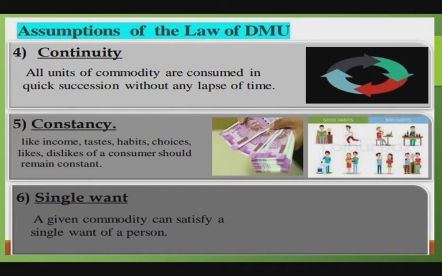Single want means a given commodity can satisfy only a single want of a person, because utility is a multi-purpose of some goods which satisfy a variety of wants. So here it is assumed that the commodity is used to satisfy only a single want to experience this law.